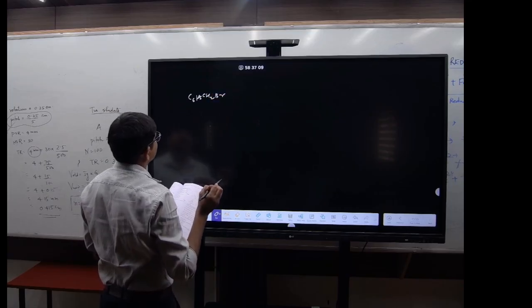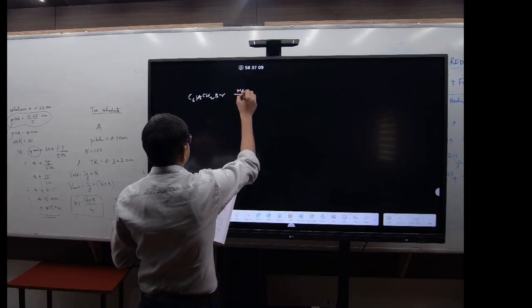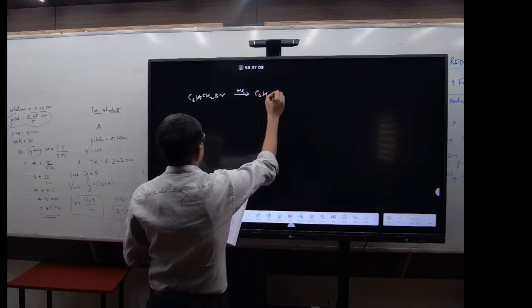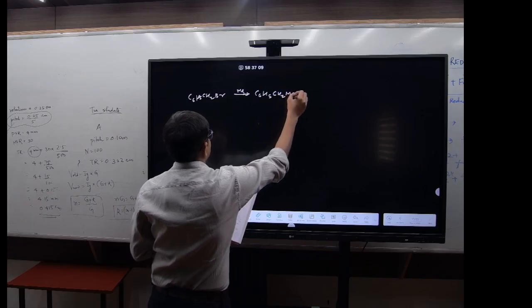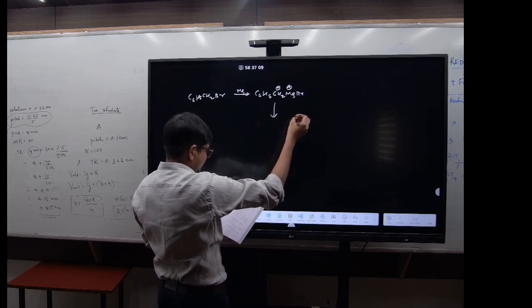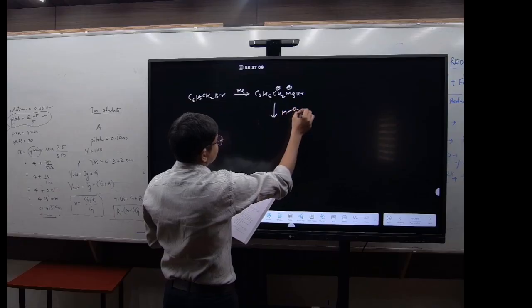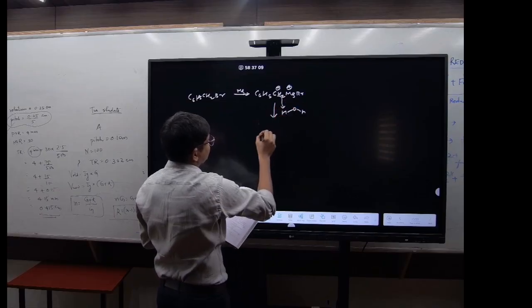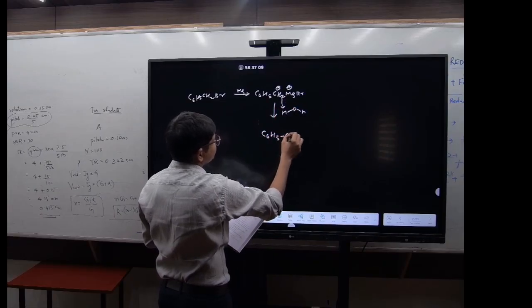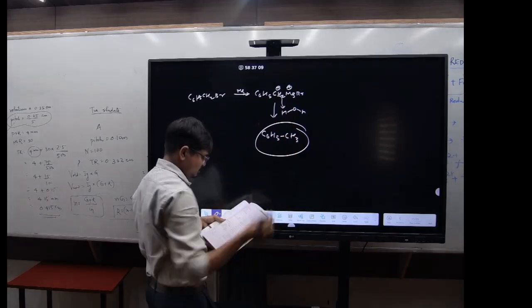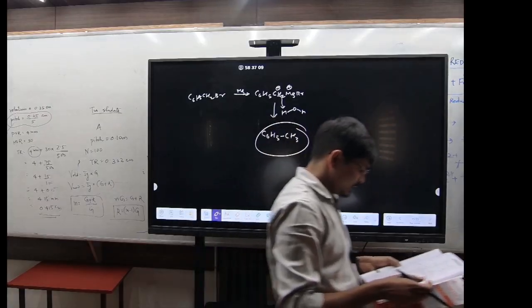Okay. Now you have the Mg. It will form C6H5CH2MgBr. Now this will have the negative, this will have the positive. Water you have added, right? So what will water do? It will take by this one. So it will form C6H5CH3. First option. Clear?